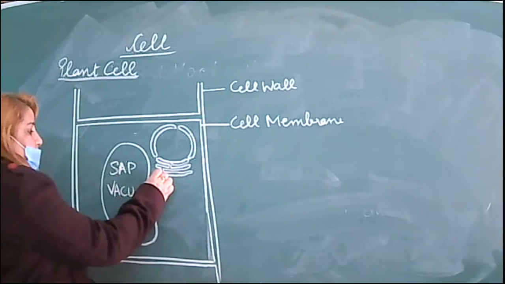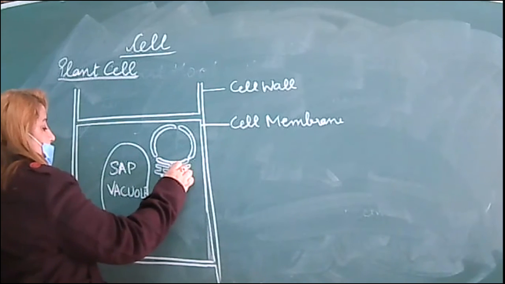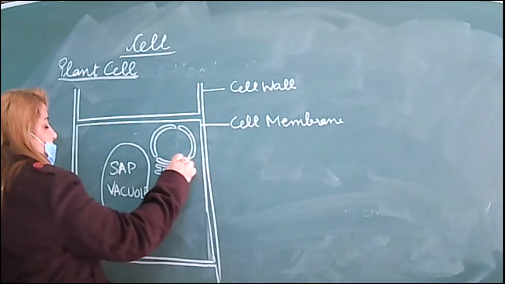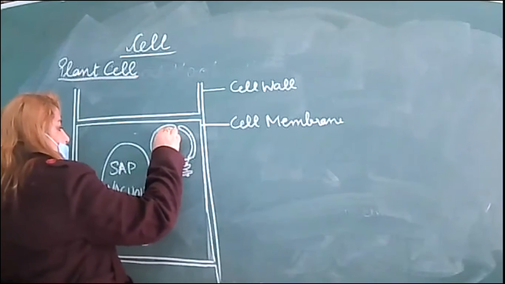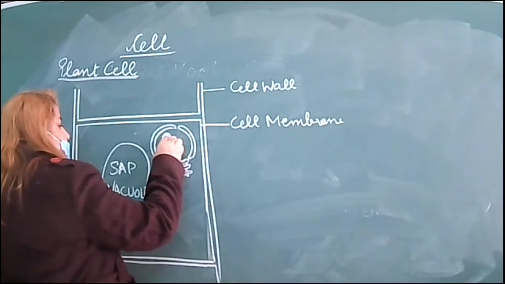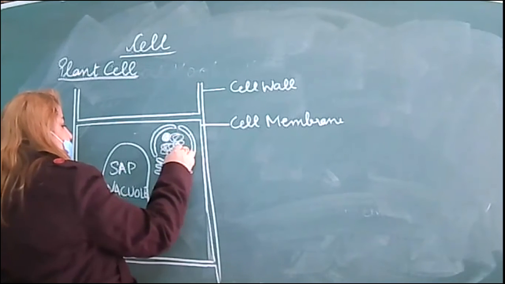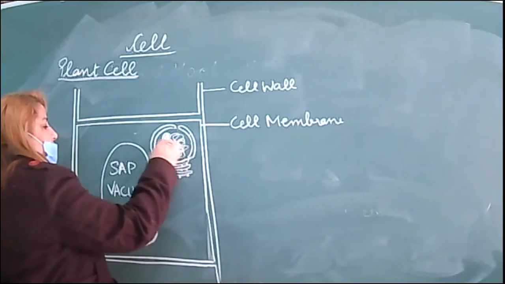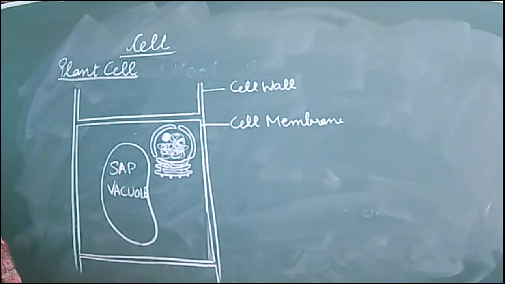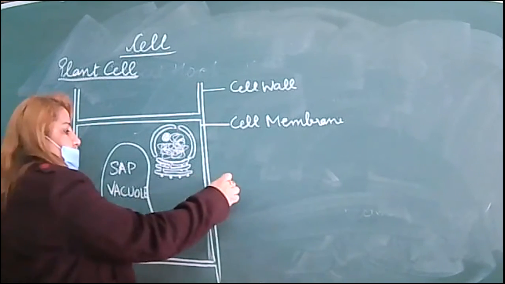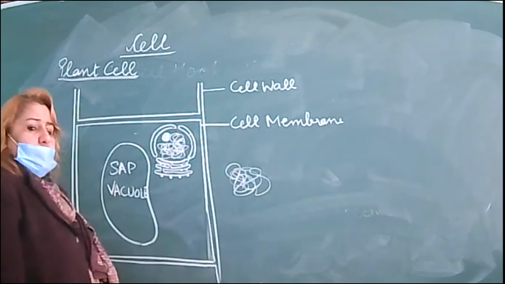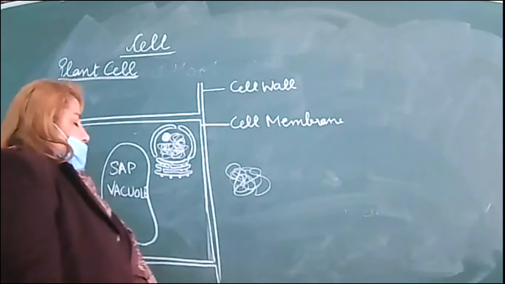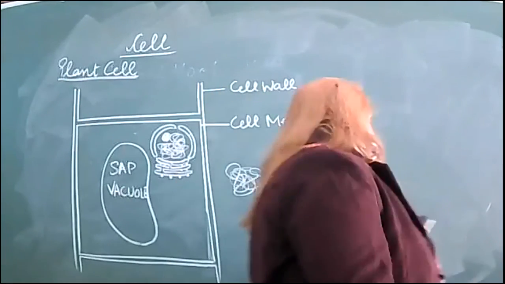Like this. This is a rough ER because it is having ribosomes on it. In the nucleus, the nucleolus is present and a thread-like structure. But when we make the thread-like structure, its starting and ending point should never be visible. Suppose if I am starting from here, then it should be hidden. It should not be visible. Okay? Chromosomes, thread-like structure.